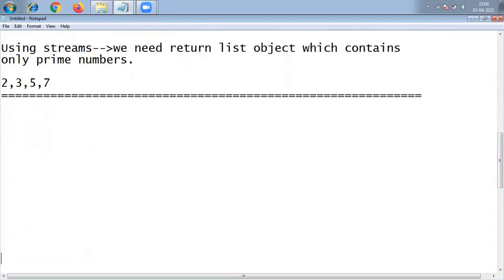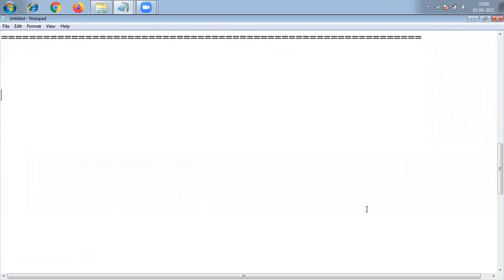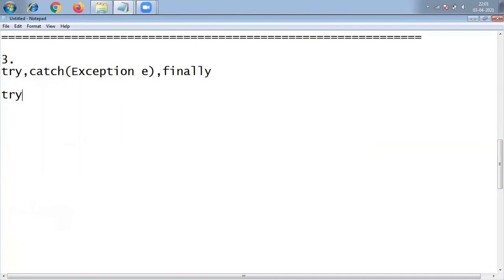Coming to the third question, everyone knows exception handling. In this one, we have a try block, a catch block, and some exception. We have a finally block also. He told that in each and every block we have a return statement. So let me take it like this.